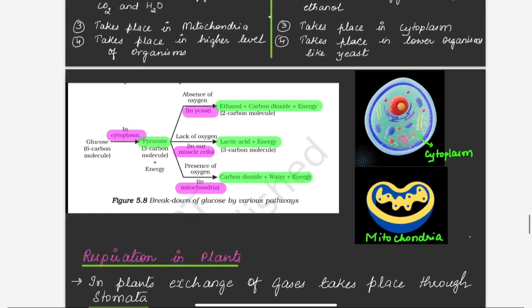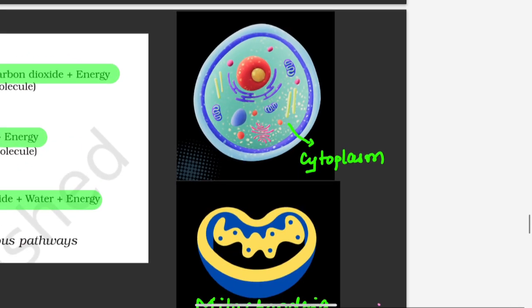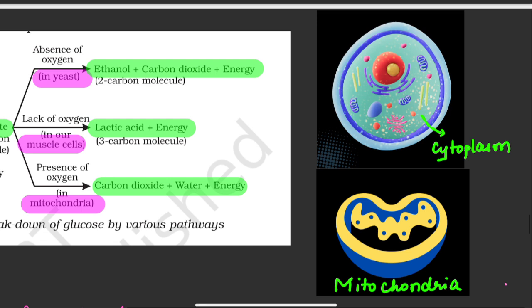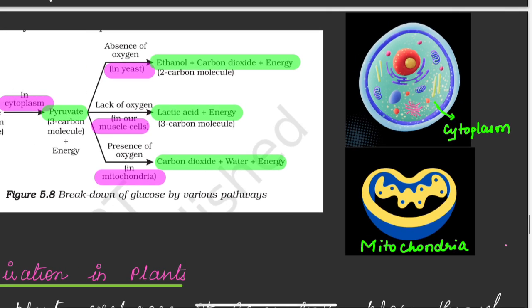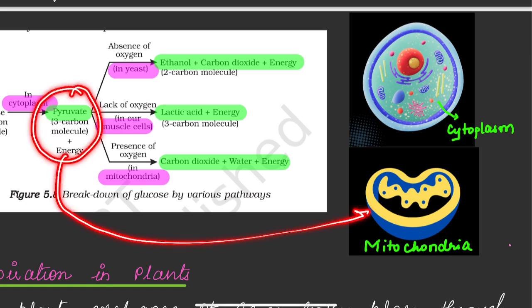So let us see in the cell where this mitochondria is present. You can see this is the cell. Can you see here, this cell organelle is called mitochondria. One mitochondria we have enlarged. So you can see this is the mitochondria. Now the pyruvate which is formed in the cytoplasm will enter into mitochondria if oxygen is present.